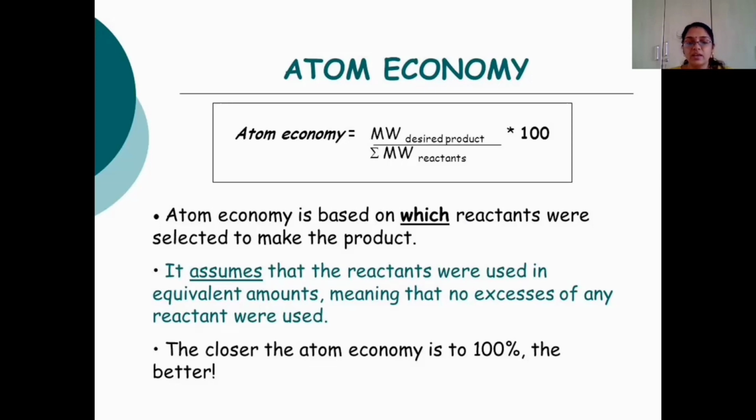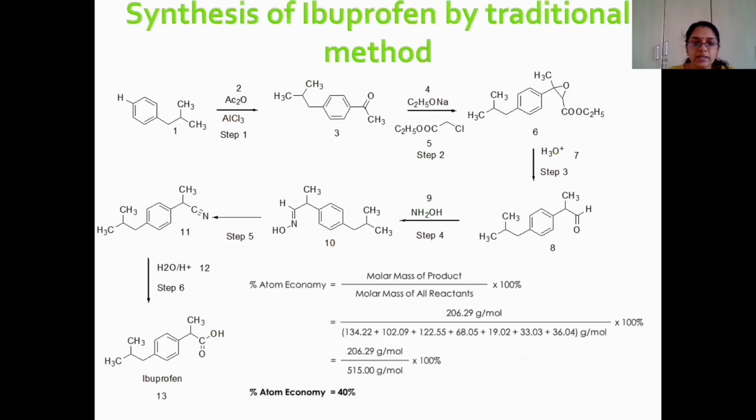We are getting only cake as the ultimate product. Same thing: when we are designing any chemical reaction, the maximum amount of reactant should be incorporated in the formation of the product. So consider the synthesis of ibuprofen. Ibuprofen is normally used as a painkiller, and traditionally it was synthesized by a six-step synthesis.